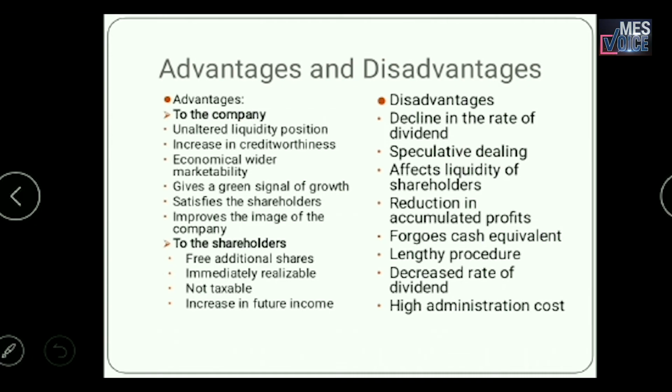Then there is a reduction in accumulated profit, that is, we are utilizing the free reserves for the bonus issue. Surely there will be a decrease in our accumulated profits, and it forgoes cash equivalent, because we are not receiving any cash from the shareholders, so we forgo cash. And it's a lengthy procedure, and also there is a decreased rate of dividend that we already discussed, and high administration cost also. So these are the various disadvantages of this particular bonus issue.